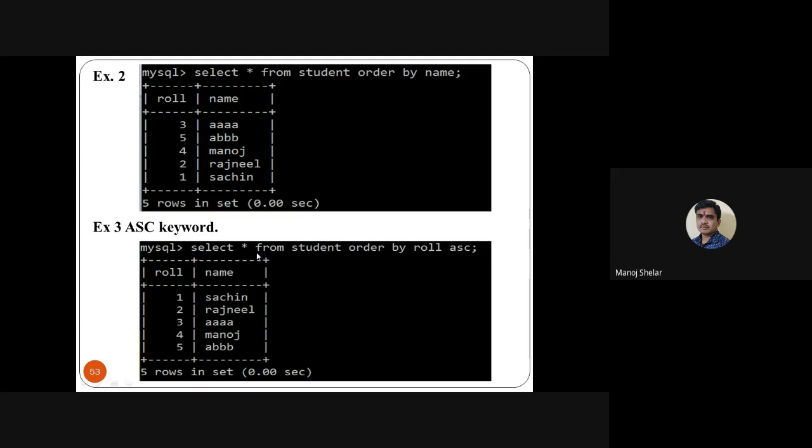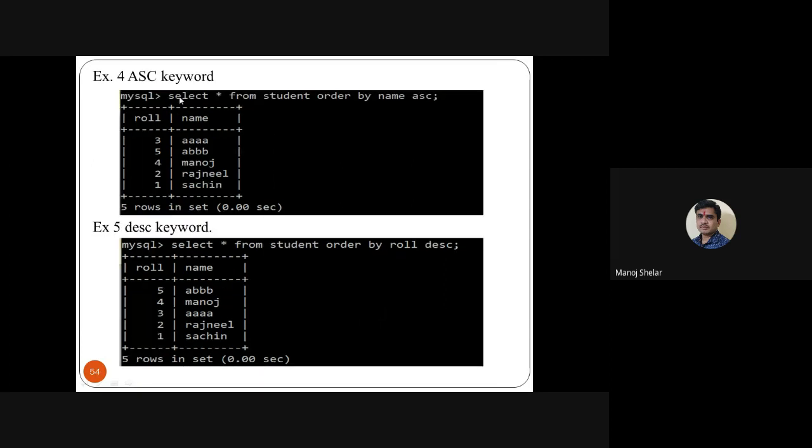Okay. Then select star from student order by roll number ascending. So use the ASC keyword. ASC means ascending. So roll number and name, you display all records in ascending order. The roll numbers 1, 2, 3, 4, 5 are the output of this query. Then select star from student order by name ascending. So use the ASC keyword and here use the attribute name with order by. So it displays AA, AB, Manoj, Rajnil and Sachin. This is an example of using the ASC keyword.